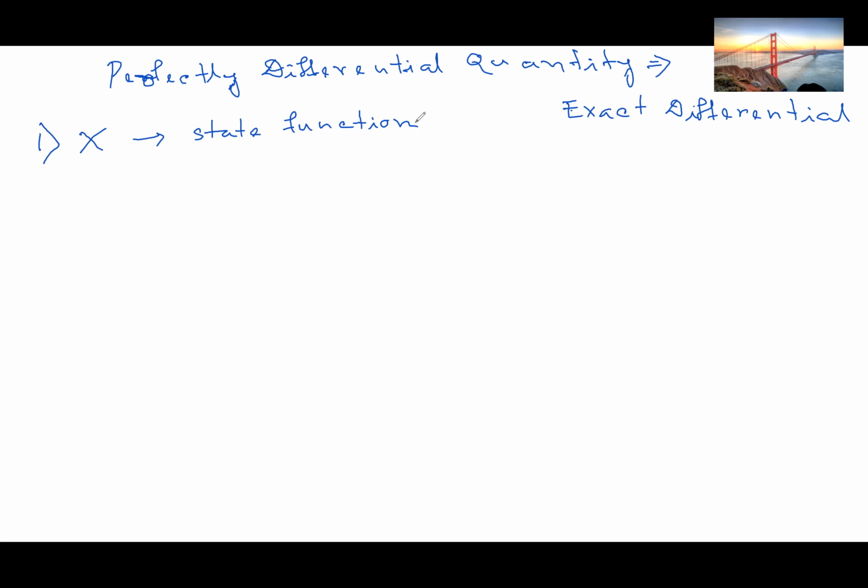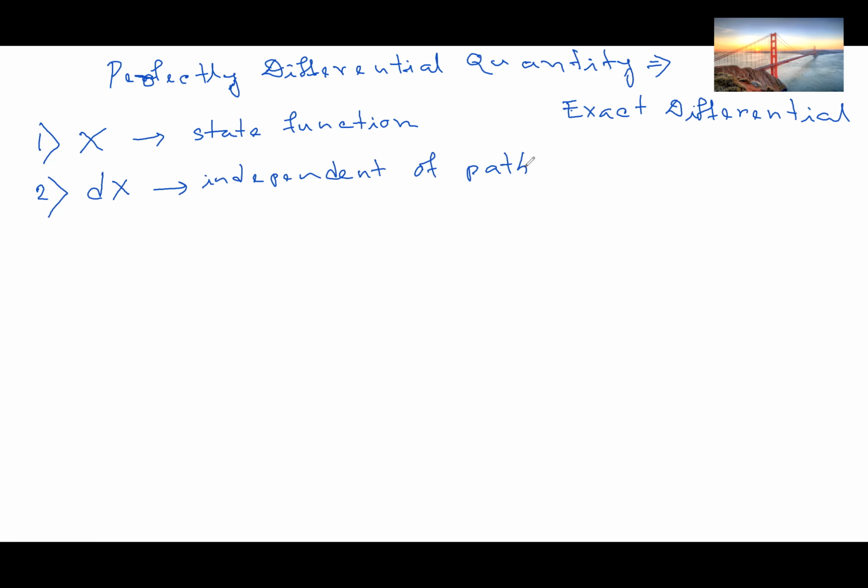Criterion number two is that dx, the change in x, will be independent of path. I have already discussed the thermodynamic path.